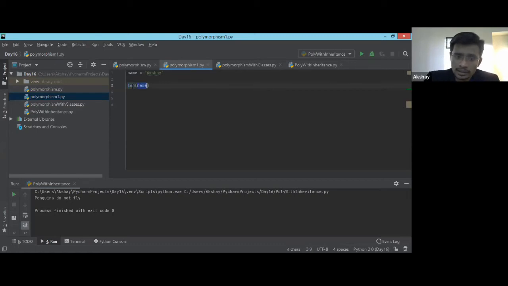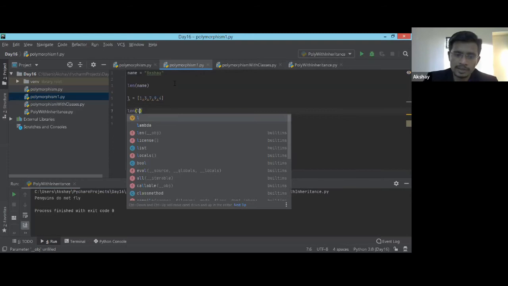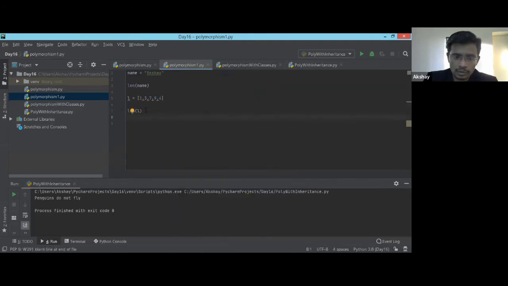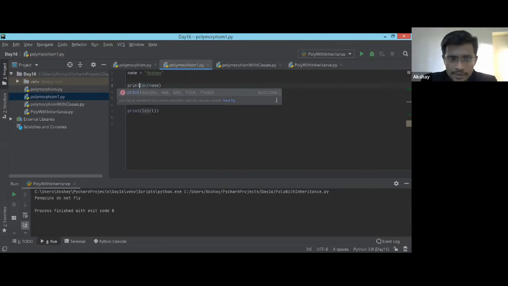we calculated the length of this string, which is just an example of a string, but if we have a list over here with a few parameters, 1 comma 2 comma 5 comma something like this, then also if I do length of this list, see, it is asking me for an object, not a specific parameter. So I'm passing this L, and I guess it will not print because I need to add a print statement. Yeah, so here as well. So this is nothing but a good example of polymorphism.